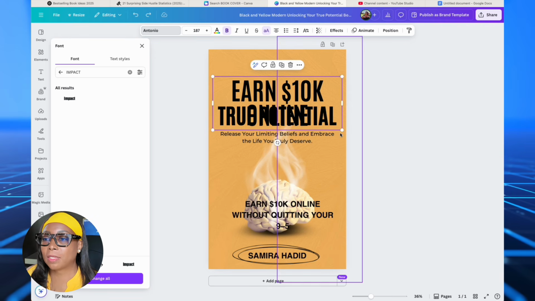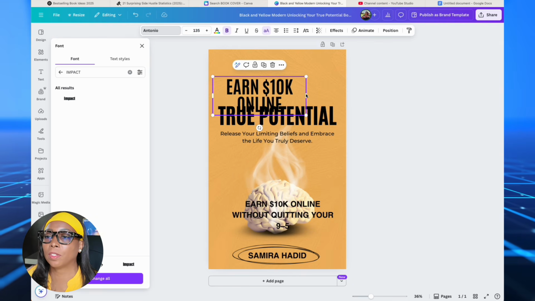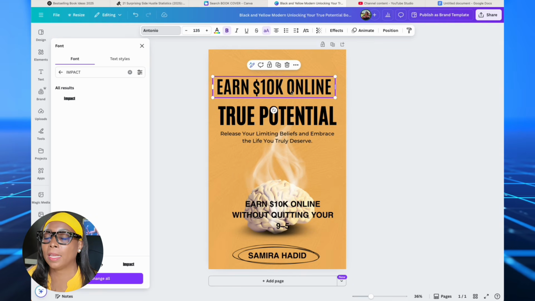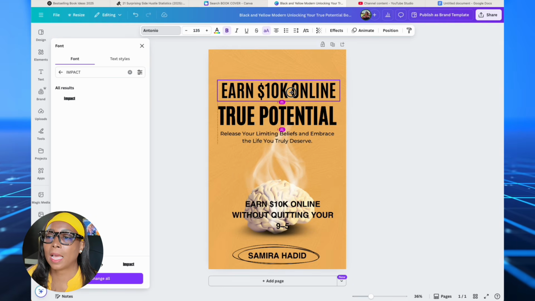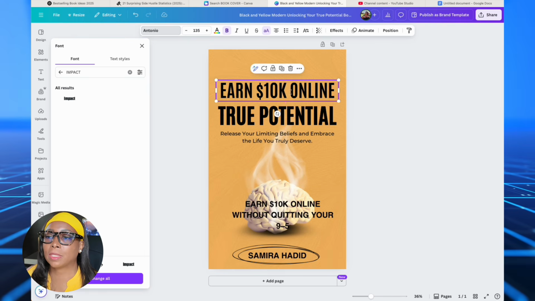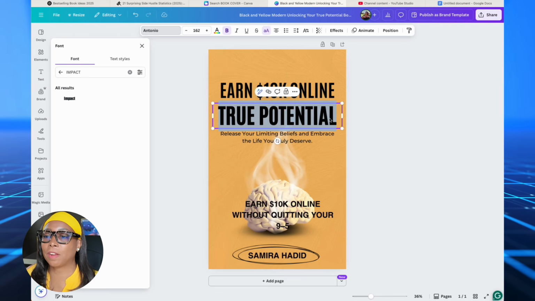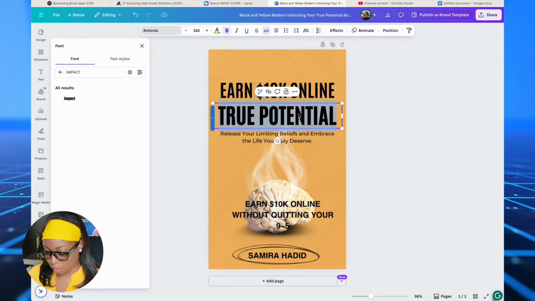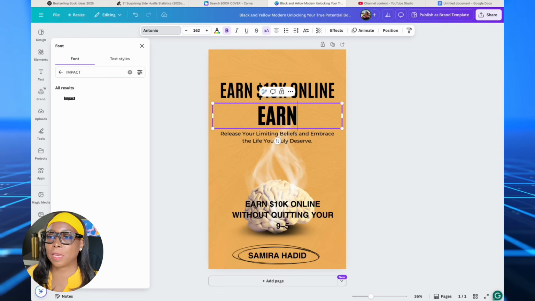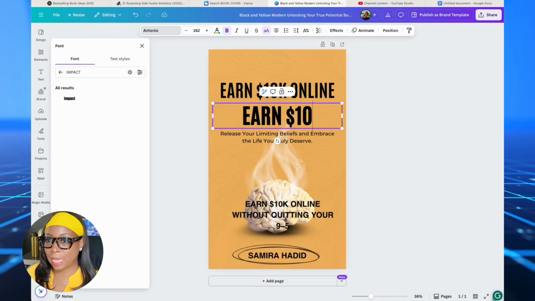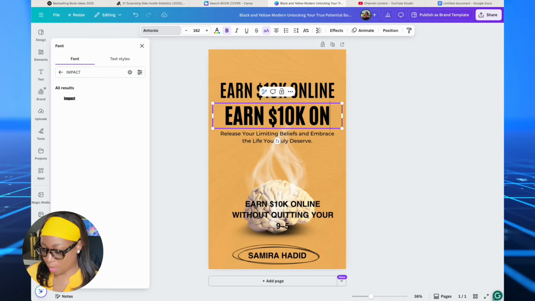So let's just make it a bit smaller here so it fits in one line, and make sure it's centered. And then, as a matter of fact, let's make this your earn, because it's a bigger font, earn 10K online.